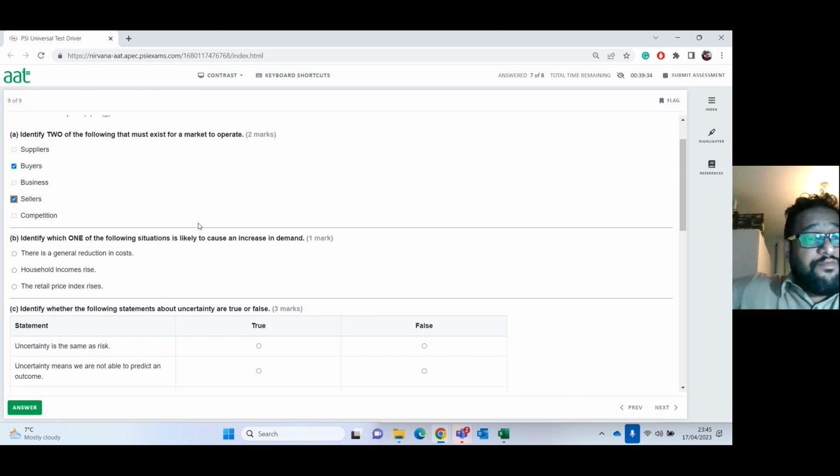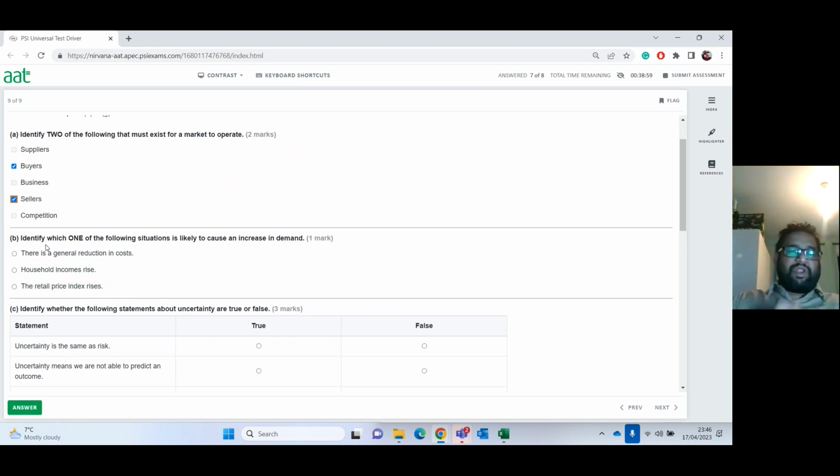Identify which one of the following situations is likely to cause an increase in demand. I love this word because it's part of economics. I was reading a book about economics, and it's been extended on demand and supply. So this is funny, we are going through this in accounting as well. So they're saying here, identify which one of the following situations is likely to cause an increase in demand. There's a general reduction in cost. Household income rises. The retail price index rises.